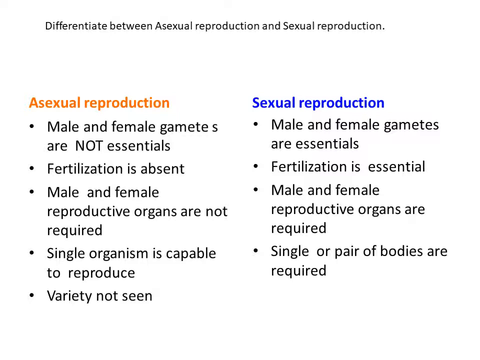They are called hermaphrodites, animals in which both sex organs are present on the same body. But sometimes male and female different bodies are necessary for reproduction. A number of varieties, various characters and variability are observed in sexual reproduction.